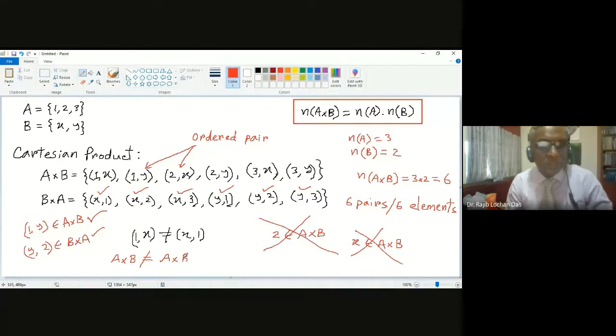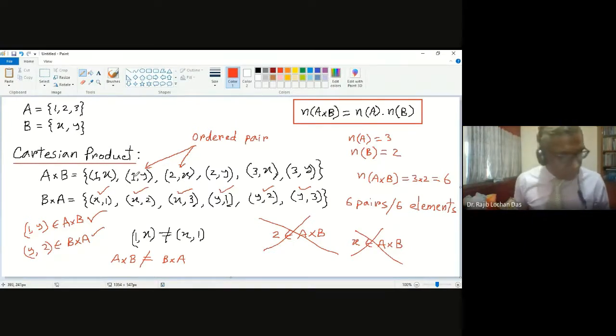So this is the Cartesian product concept. Is this clear to everybody? Any question, or is it clear? The concept of Cartesian product.